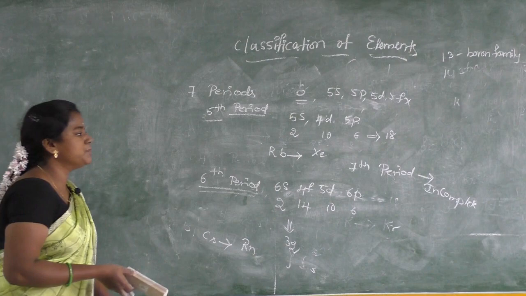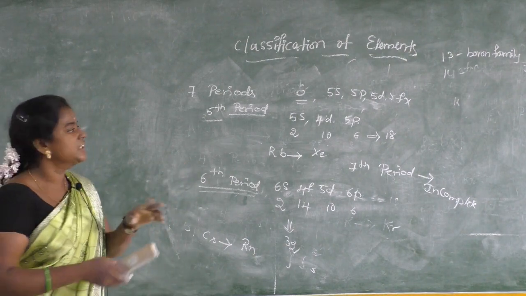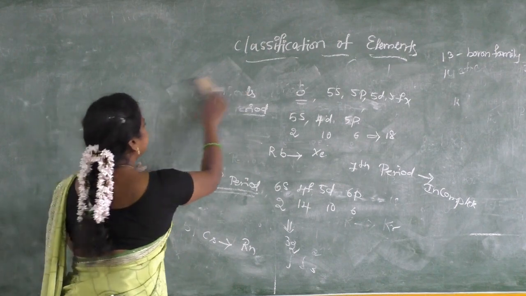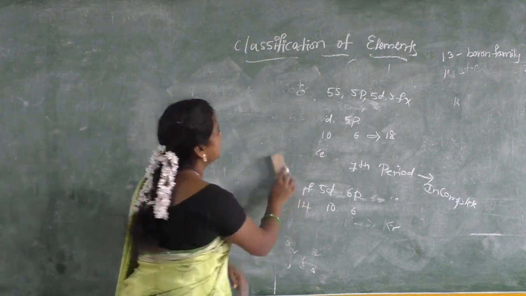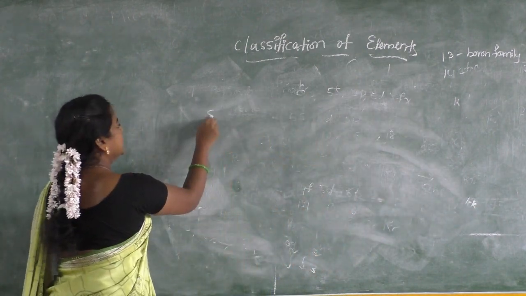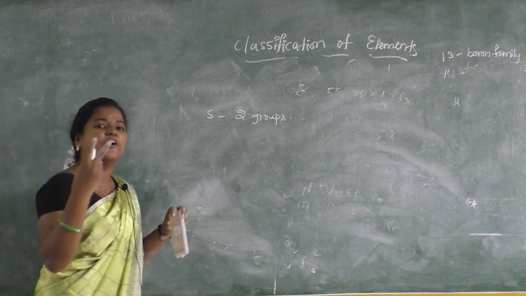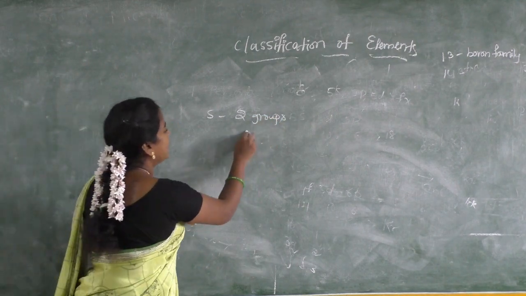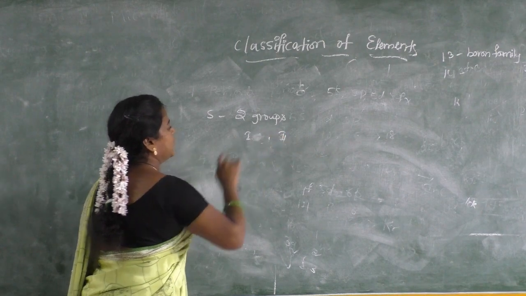Then what about groups? We said we have 18 groups. So s can accommodate 2 electrons, so there are 2 groups, 1A and 2A, I mean the first group and second group.